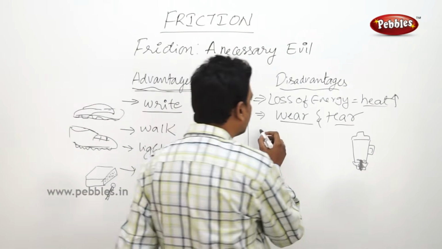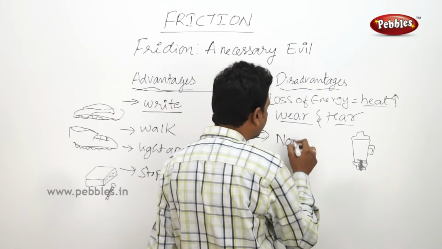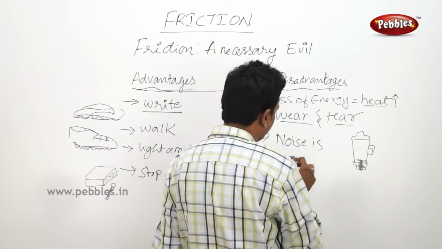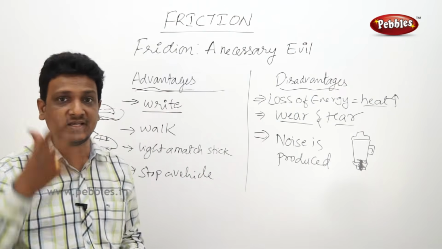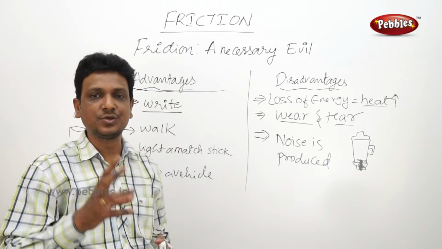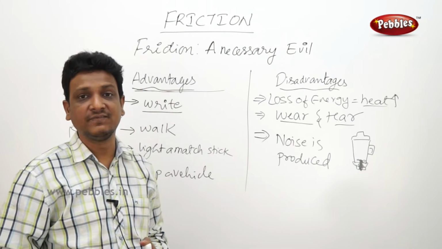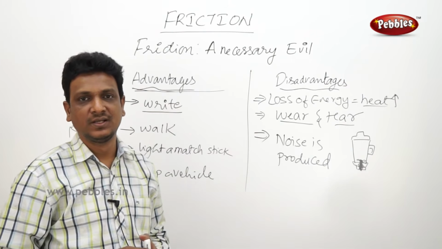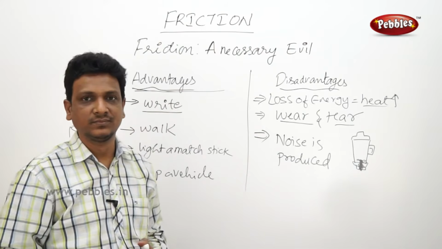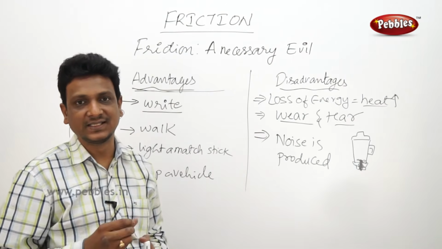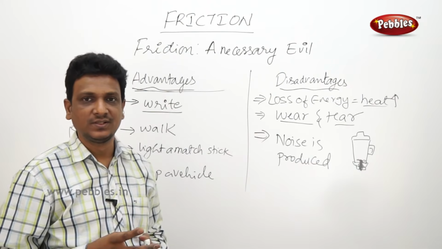You know that sound and heat, both are forms of energy. Heat is produced and noise is produced. These two are not required. You don't expect any music from your ceiling fan. You just expect air. But your fan is producing some sound. It is unnecessary wastage of energy because of the friction. Right? You don't expect any heat from your fan. But the fan becomes hot. After you switch off the fan, if you touch it, it's very hot. Heat is produced because of the friction. These two are unnecessary.